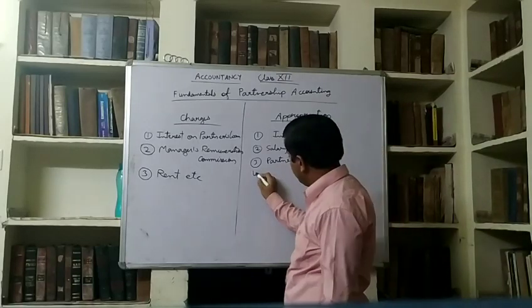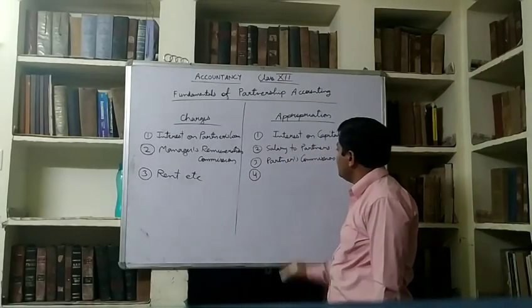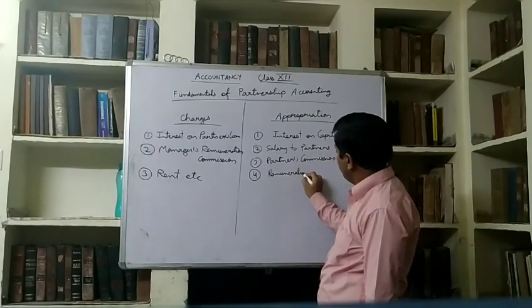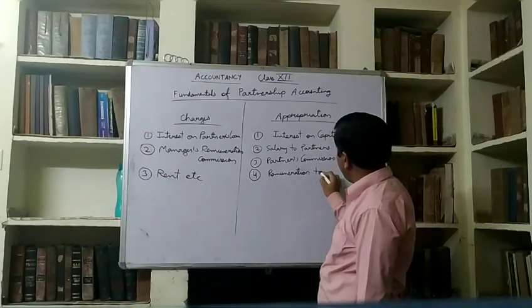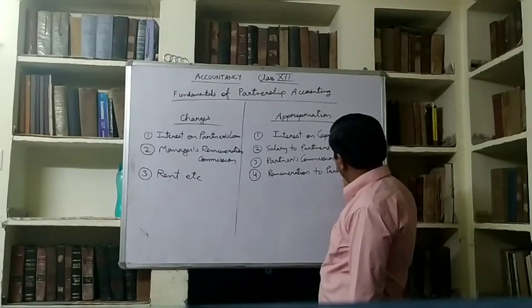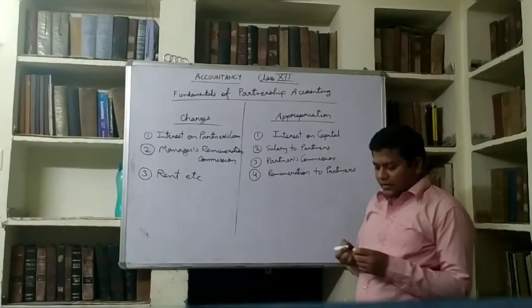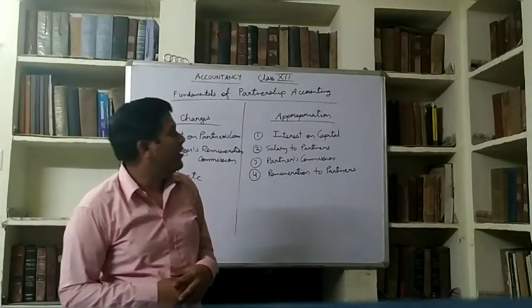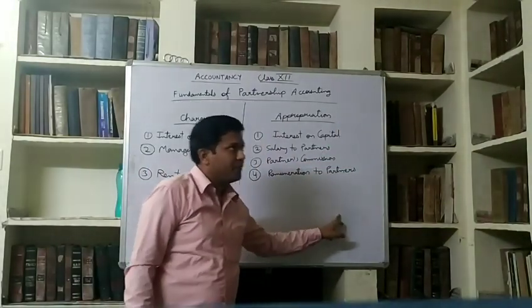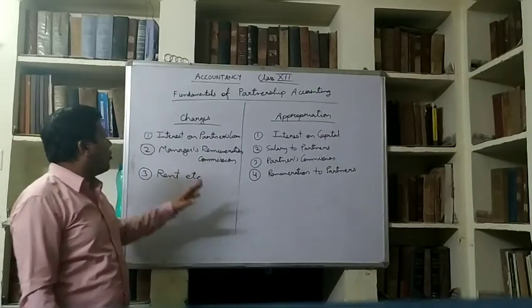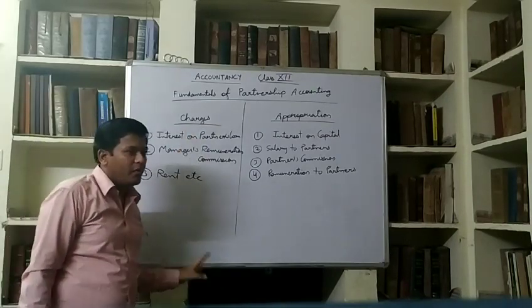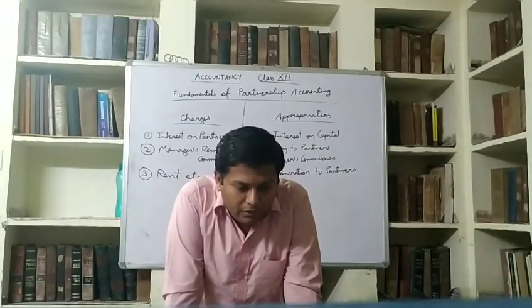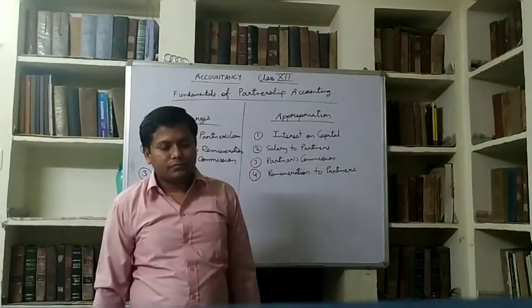Fourth, remuneration to partners. These are the things which we provide to partners out of profit, and if there is no profit, there will be no appropriation. But whether there is no profit or there is profit, charges are compulsory to be paid. I hope I am clear. Note it down in your copy.